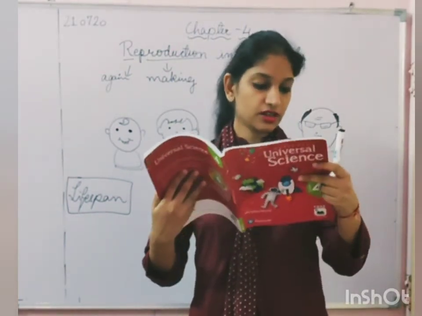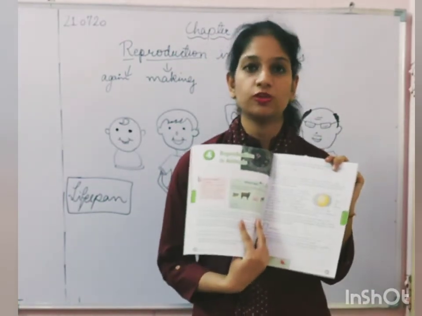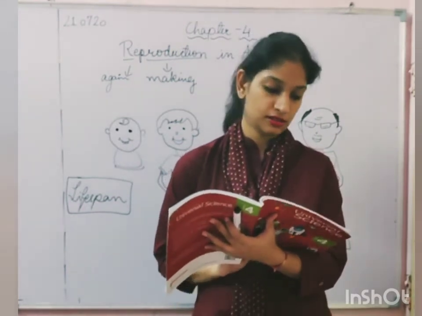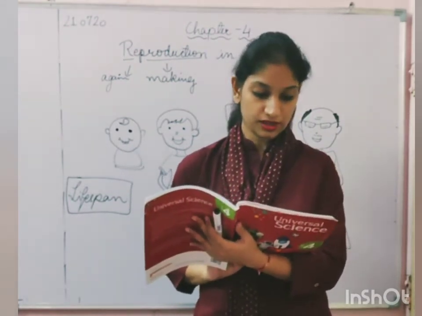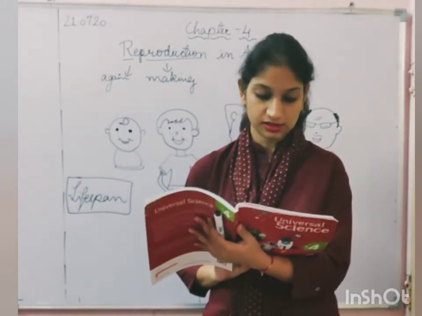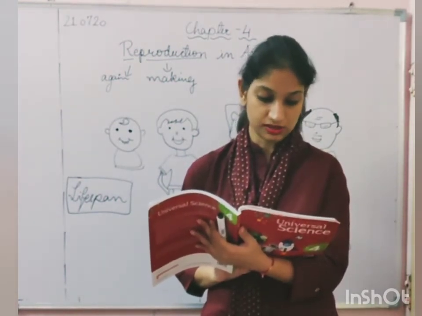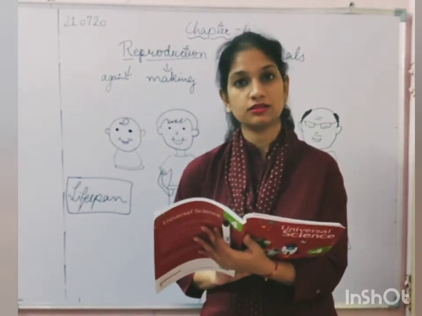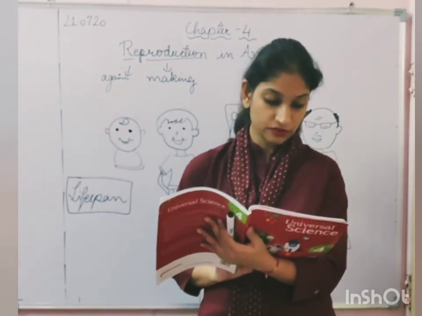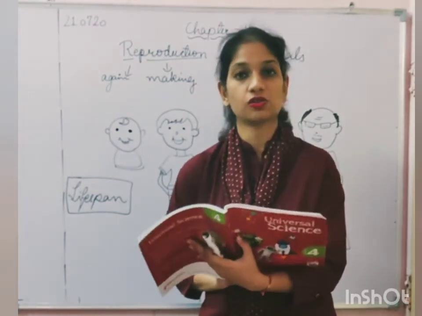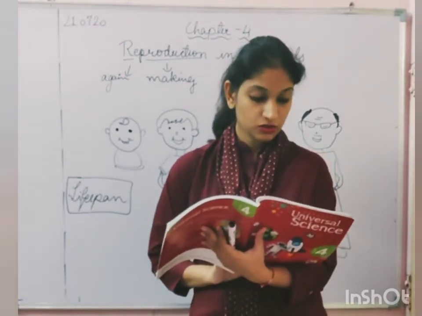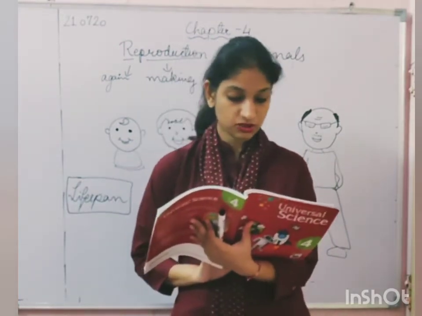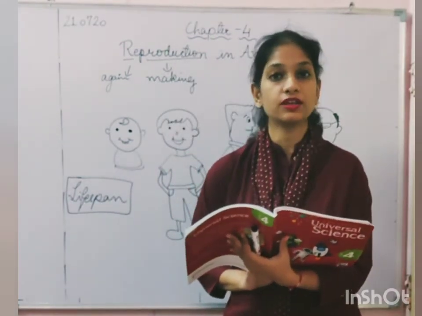So let us start reading this chapter from page number 38. Open your books and let's read. Reproduction in animals. Reproduction. All living beings such as humans, animals, plants and microorganisms are born, grow, live for a certain period of time and then die. This period of time for which a living organism lives is called a lifespan. To ensure the continuity of life, the living beings must produce more of their own kind before they die.